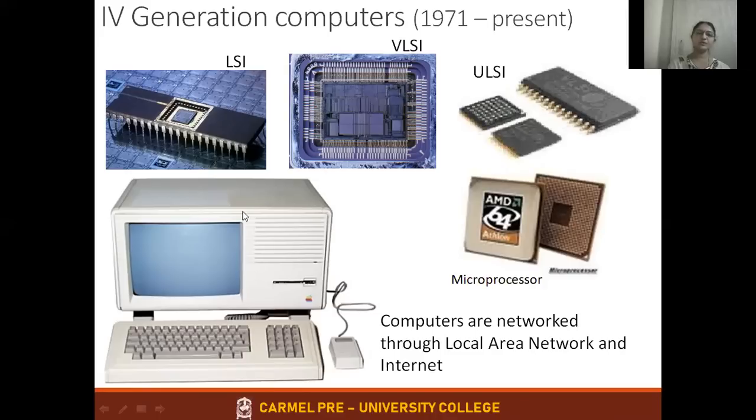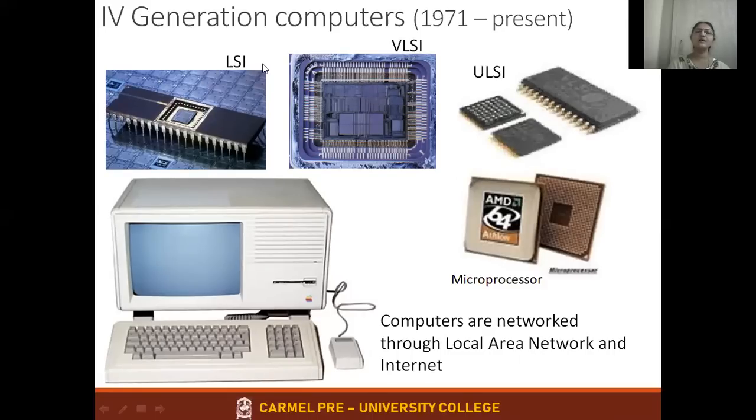Next thing, about fourth generation computers. Early fourth generation computers used the IC chip only, with different modifications: LSI, VLSI, ULSI. What are these? I'll expand. You make a note of it, which is not given in the picture. LSI stands for large scale integration.